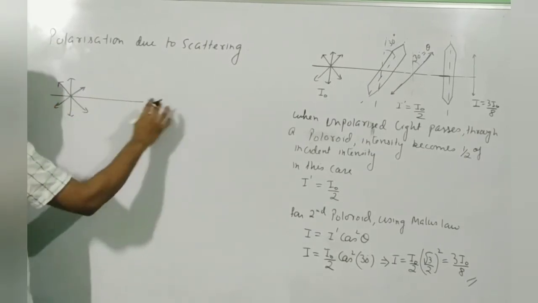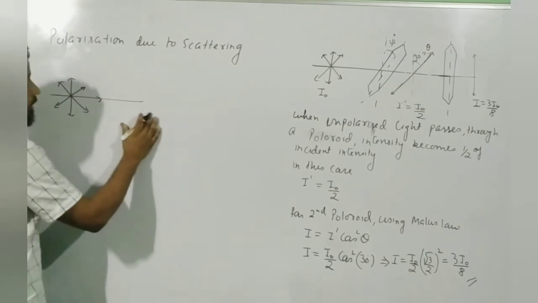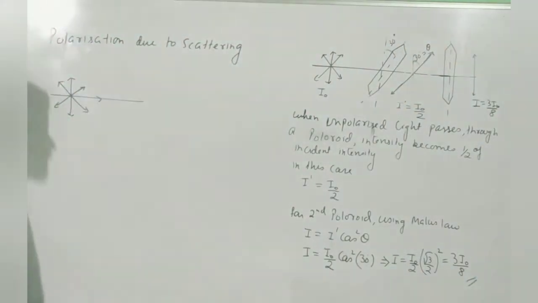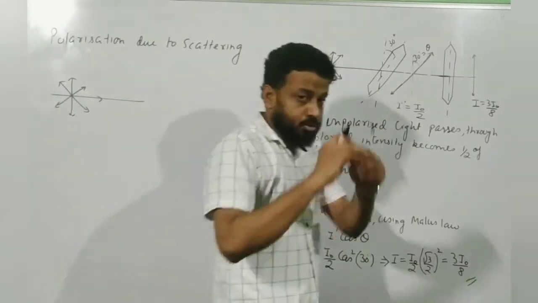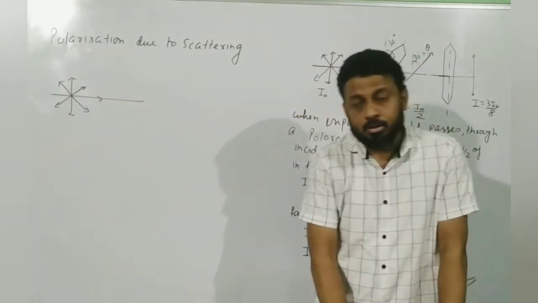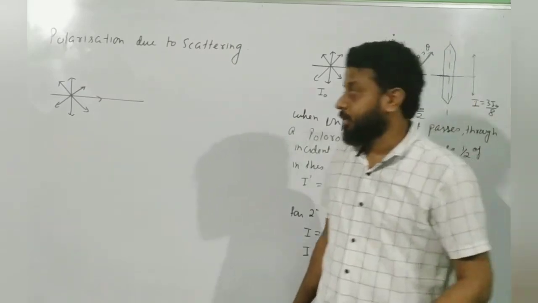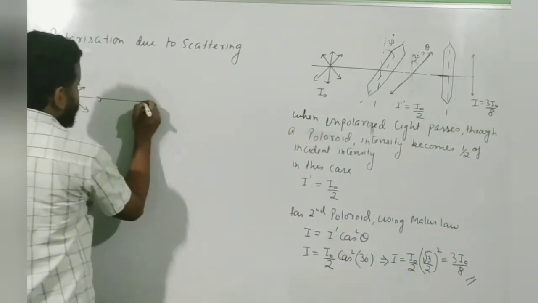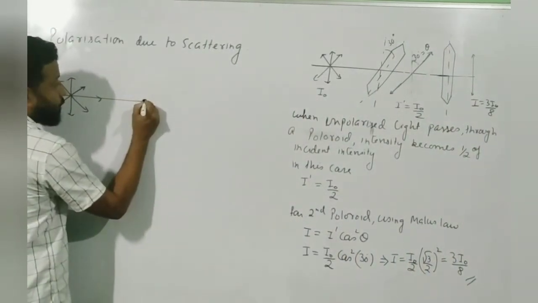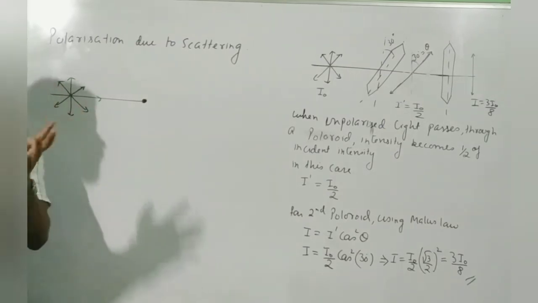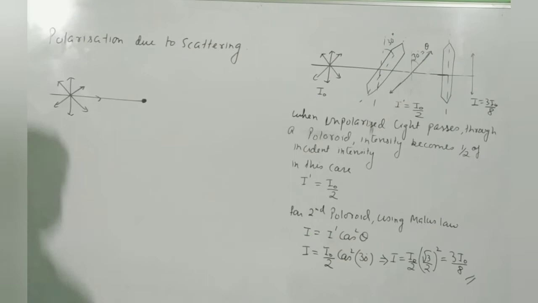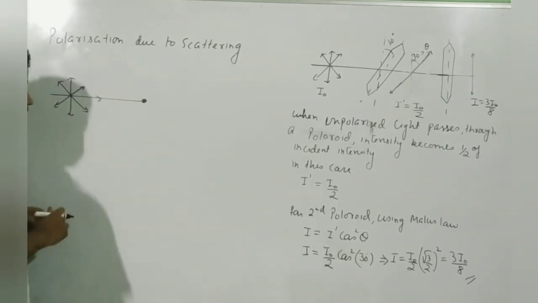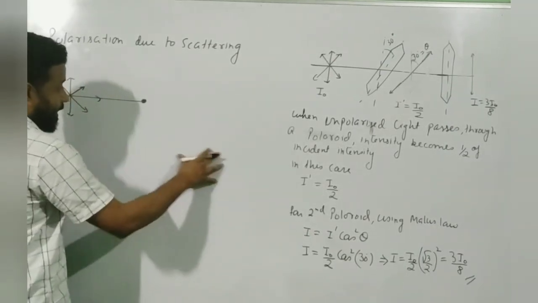Now, as the ray enters the Earth's atmosphere, you know the atmosphere has many molecules. So, if it encounters a molecule whose size is comparable to the wavelength of incident light, then scattering takes place, and it scatters in all directions.